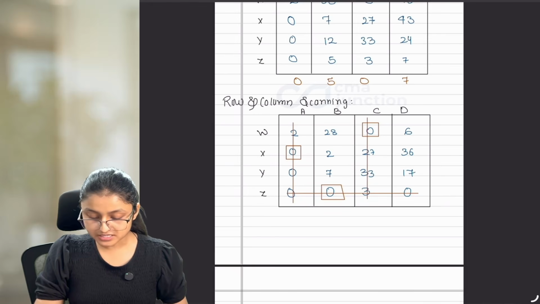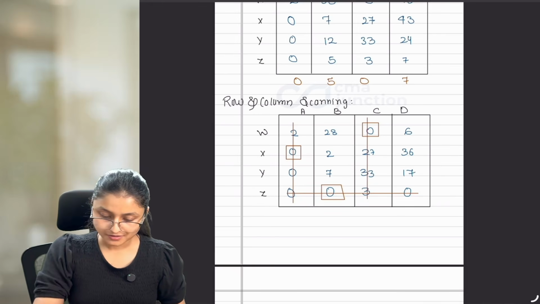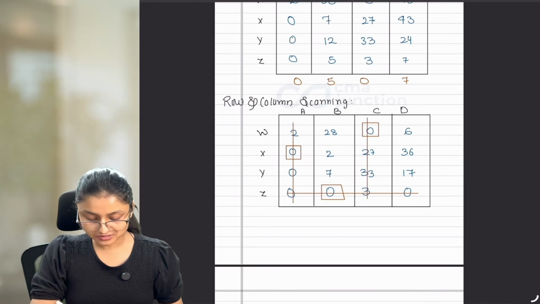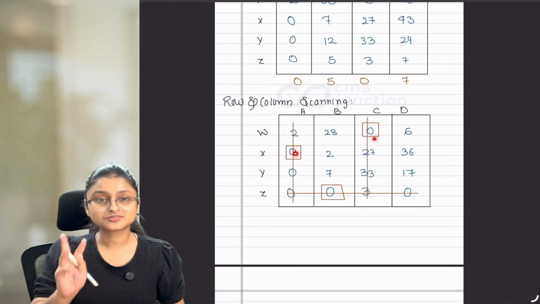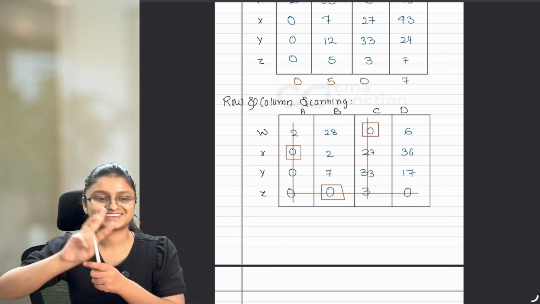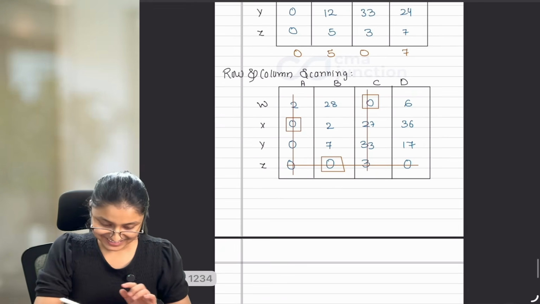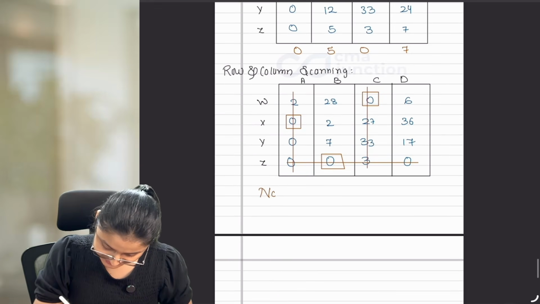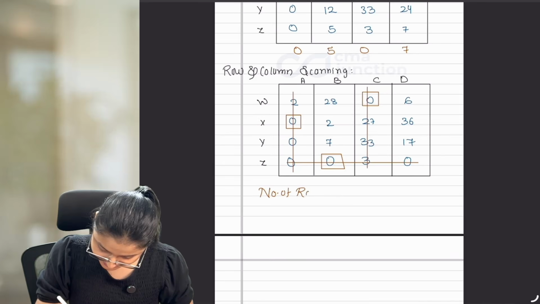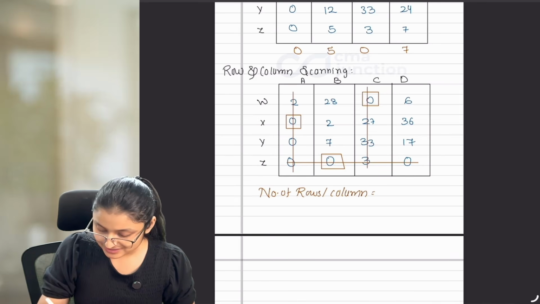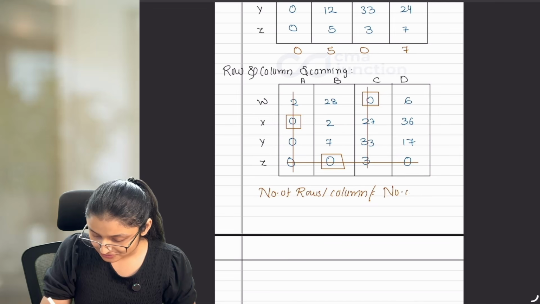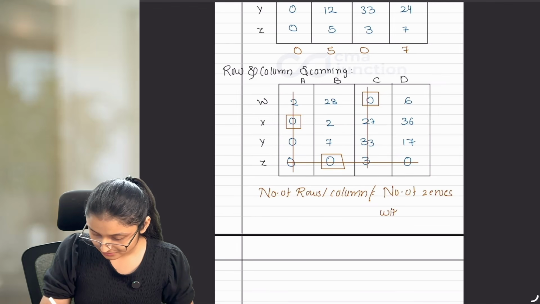Now we have already covered all the zeros. But optimality has not been achieved because the number of rows or columns is 4, but the number of zeros with square is only 3. Now, the number of rows or columns is not equal to the number of zeros with square. Hence, optimality is not achieved.